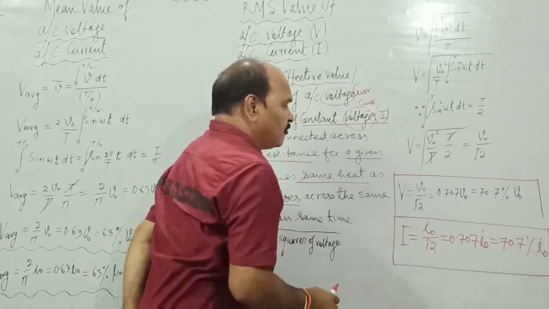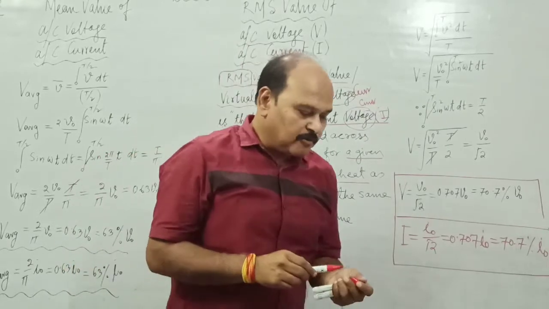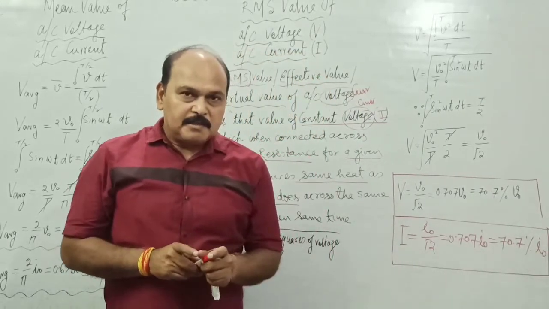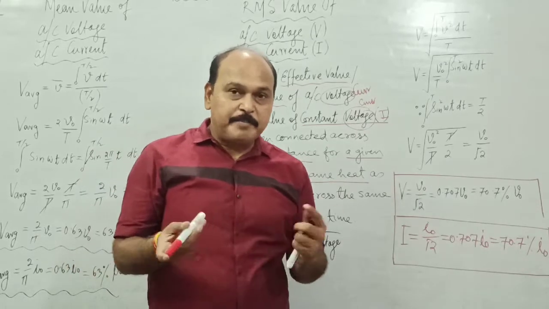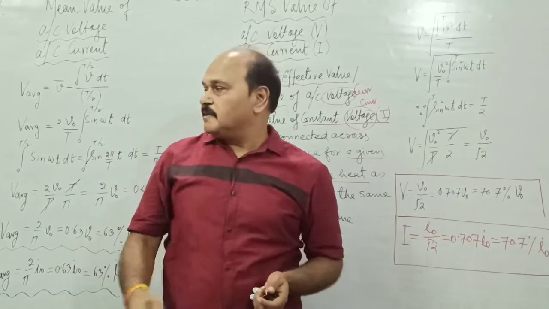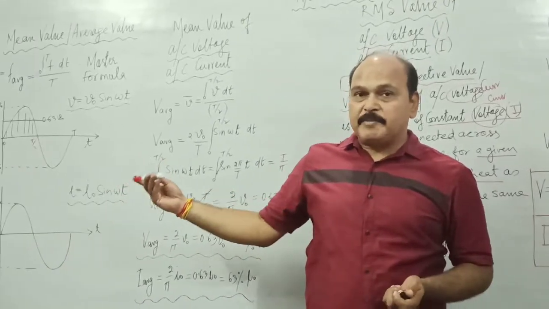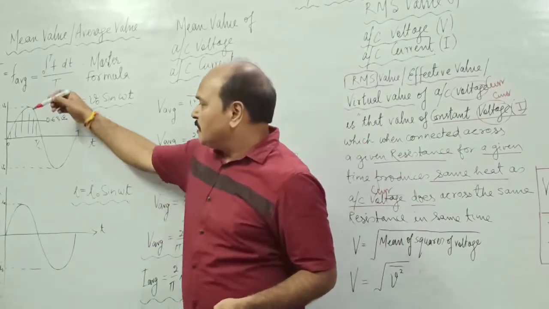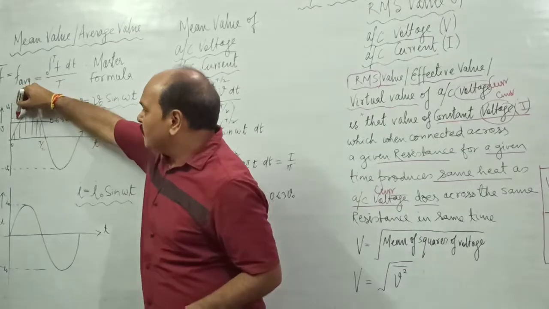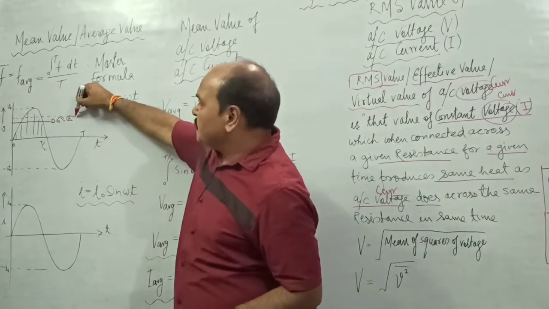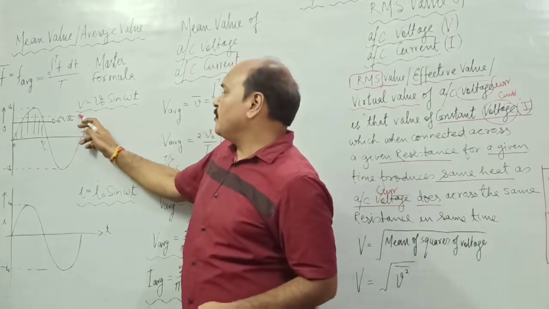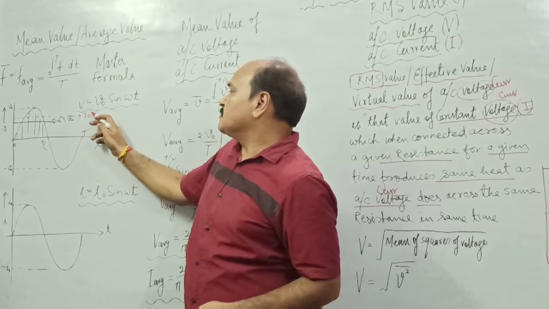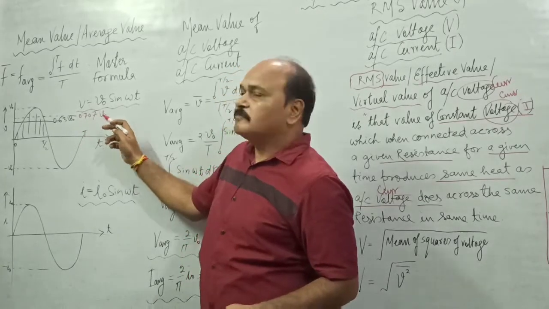So the RMS value of voltage or RMS value of current is about 70% of their peak values. We have seen that the mean value is what? 63%. And this is your RMS value. This RMS value is what? 0.707 times the peak value.